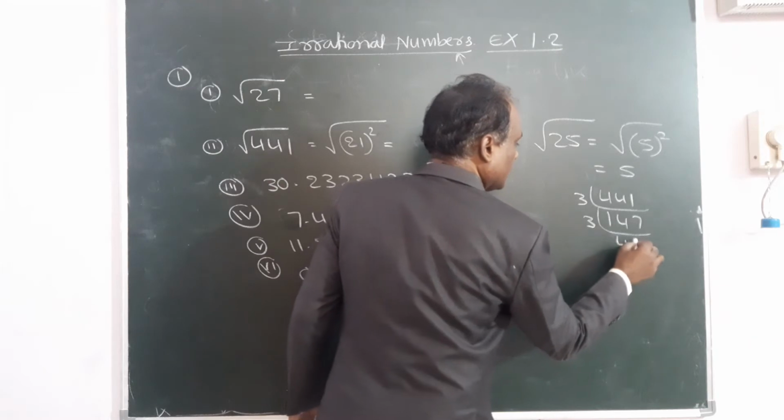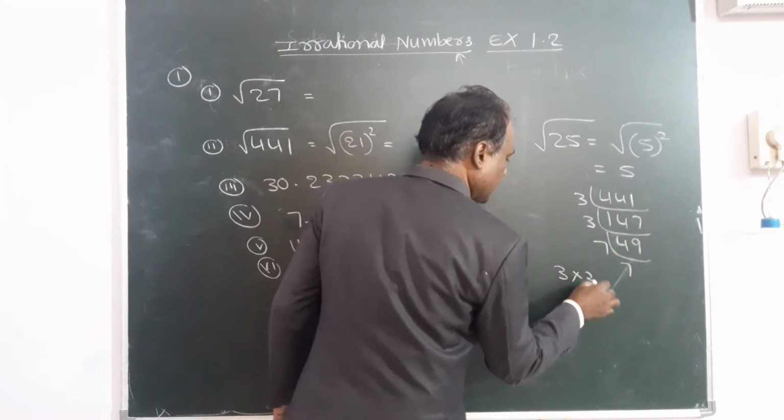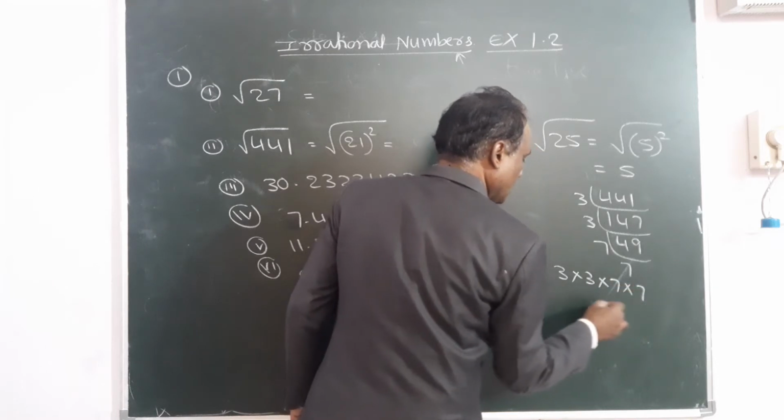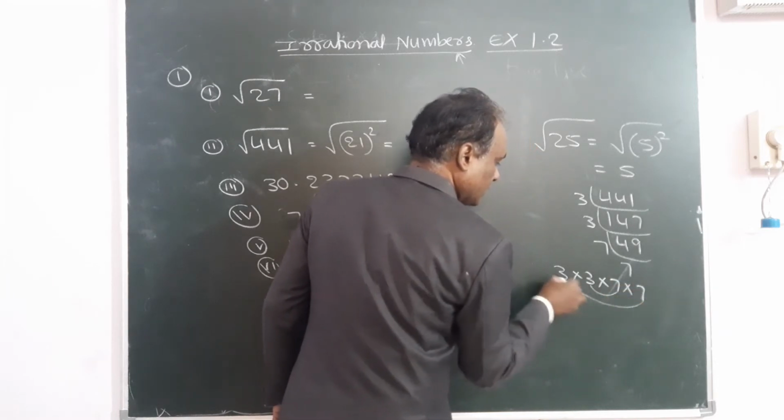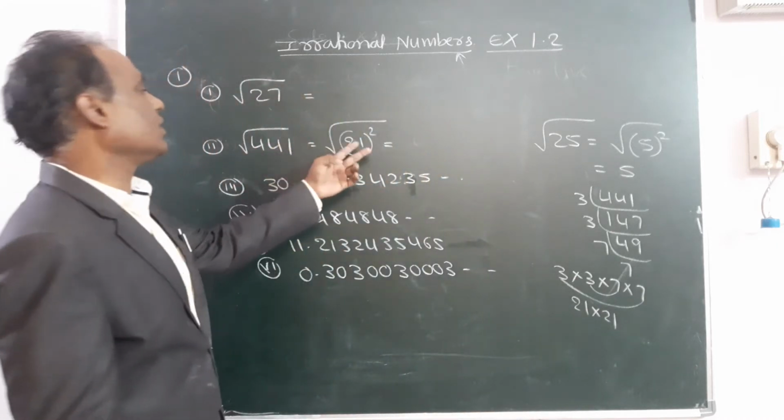3 fours are 12, 7 sevens are 3, 3, 7, 7. That means 3 into 7, 21, 3 into 7, 21. 21 into 21 we can write, which is nothing but 21 whole square.